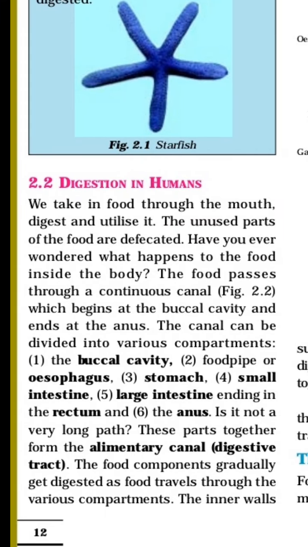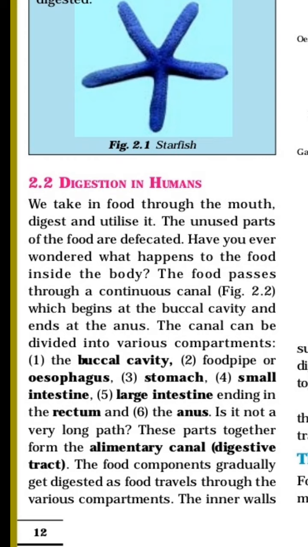Now our next point is digestion in humans. The most important part, digestion in humans. We take in food through the mouth, digest and utilize it. We are aware of that. The unused part of the food is defecated.